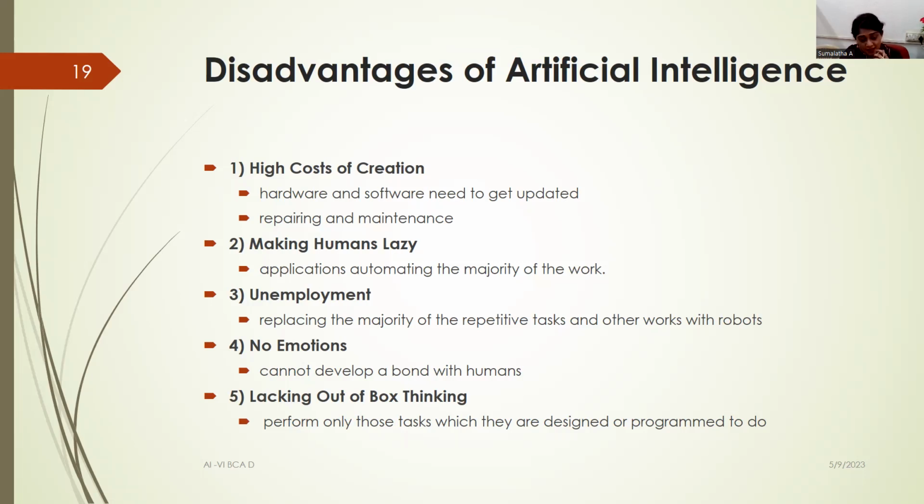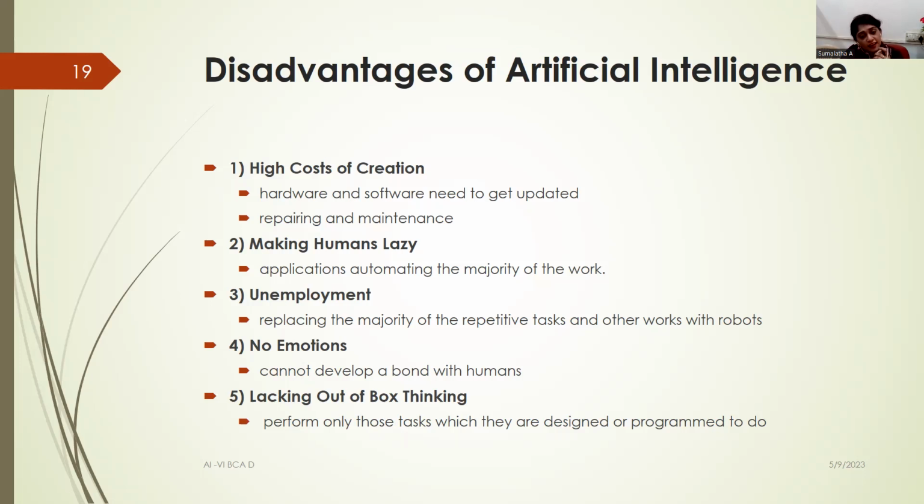The next thing is that it is going to have a huge impact on employment, wherein many people would lose their jobs because the AI does it for them. And because they are systems, there are no emotions that can be connected with them. Unlike humans, who are filled with emotions, we do not see this in systems, and that is also said to be a disadvantage.